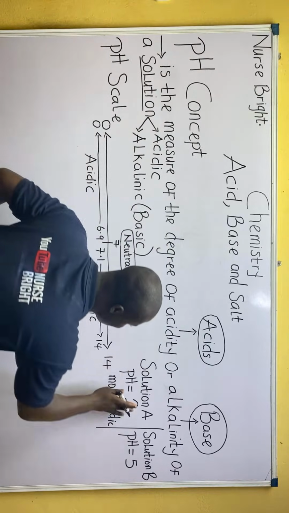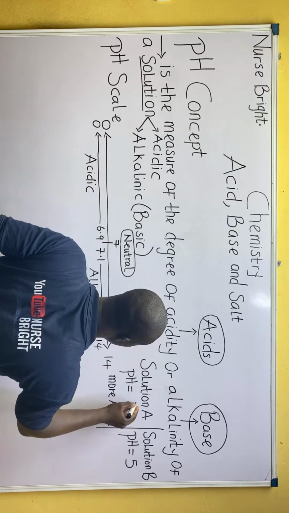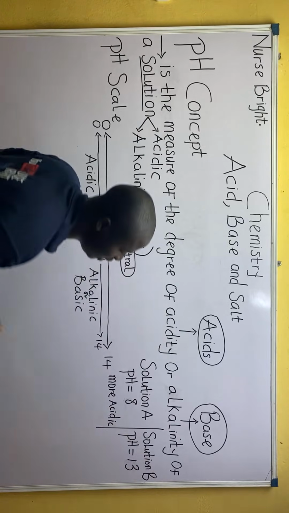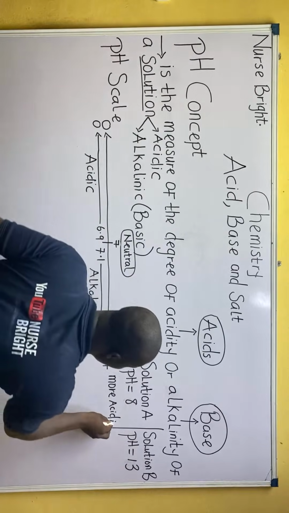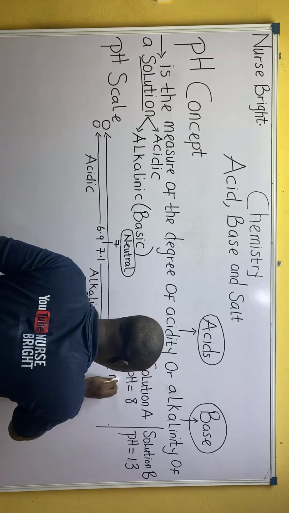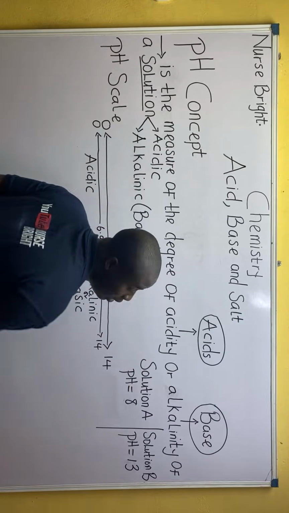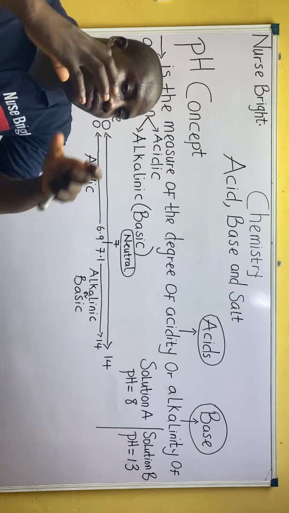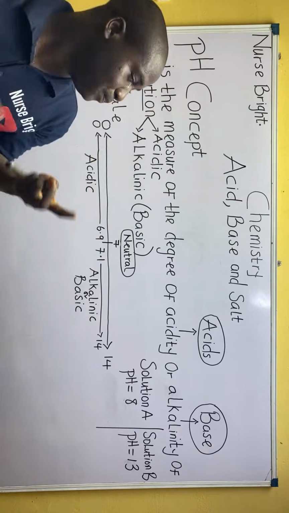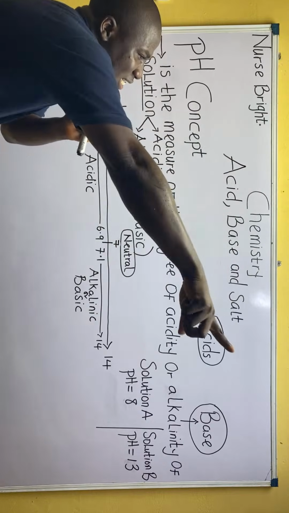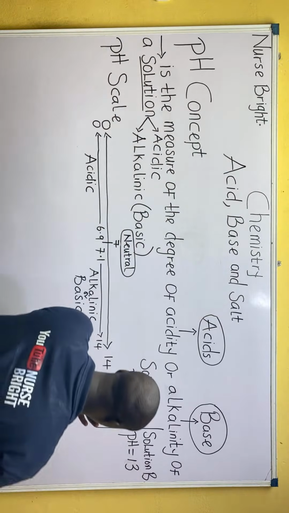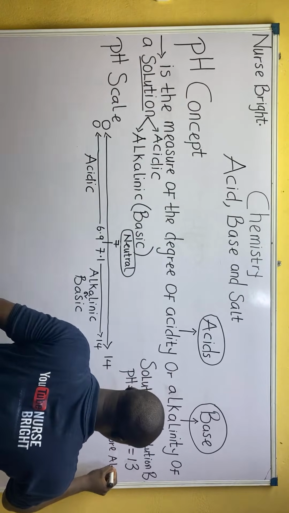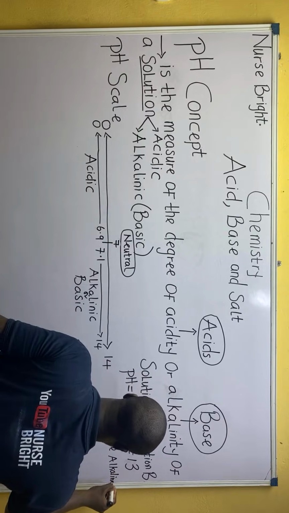So let's get into more aspects. Let's say we have another solution whose pH is about 8, and for solution B the pH is about 13. Tell me, which of them is more alkalinic in nature? Because now both of them are alkalinic, since when you are between 7.1 and 14, you are alkalinic. So which one is more? I told you, as you approach 14, you are more what? Alkalinic. So solution B is more alkalinic, or basic. Alright? So that is for that.